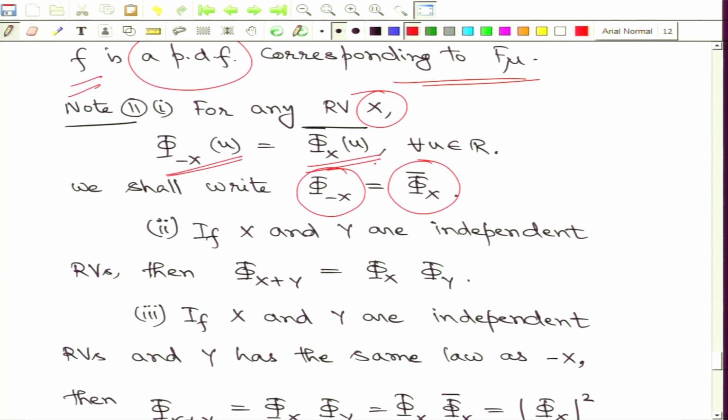Now, observe that if x and y are independent random variables, then the characteristic function of x plus y can be written in terms of their expectation, and that will essentially split into an integration involving x and an integration involving y, and therefore we end up with the product of the characteristic functions. So, if the two random variables x and y are independent, then the characteristic function of x plus y is given as the product of the individual characteristic functions.